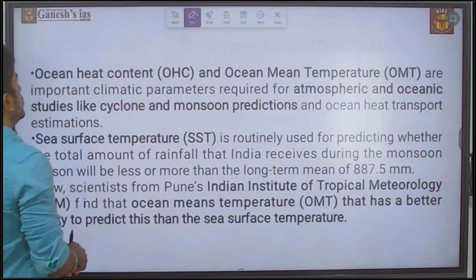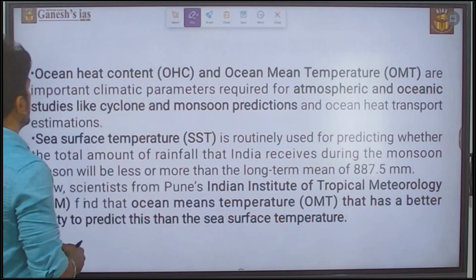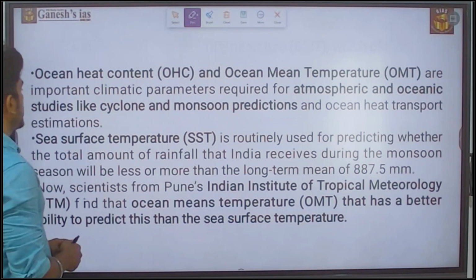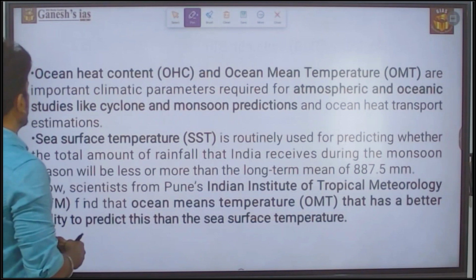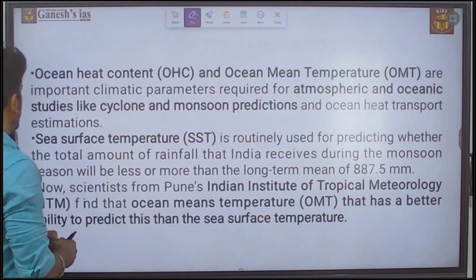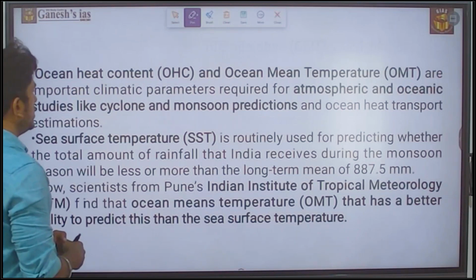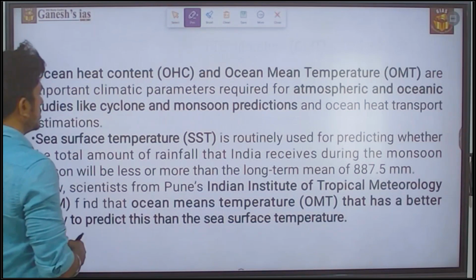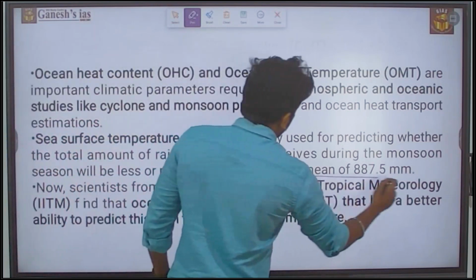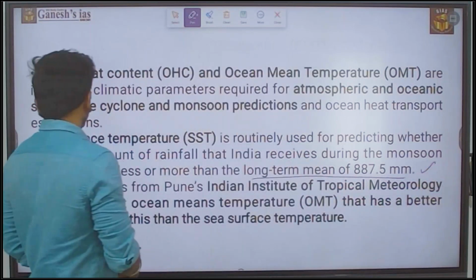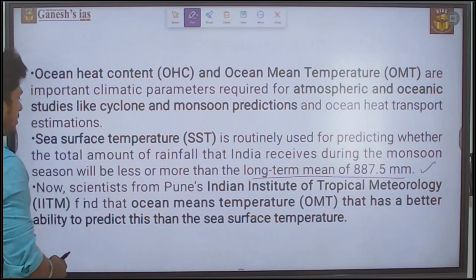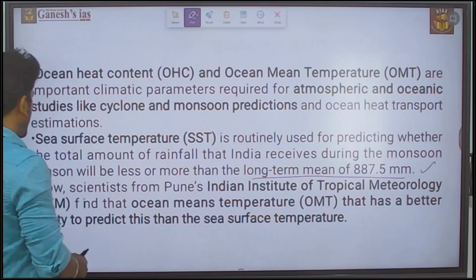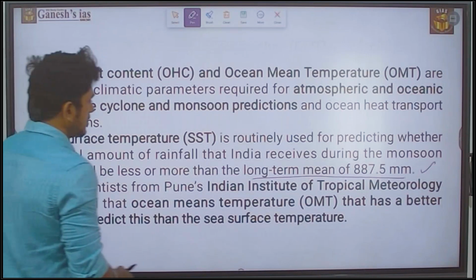The ocean heat content and the ocean mean temperature are important climatic parameters required for atmospheric and oceanic studies like cyclones and monsoon predictions and ocean heat transport estimation. Sea surface temperature is routinely used for predicting whether the total amount of rainfall that India receives during the monsoon season will be less or more than the long-term mean of 887.5 mm. Now the scientists from Pune's Indian Institute of Tropical Meteorology find that ocean mean temperature has a better ability to predict this than the sea surface temperature.